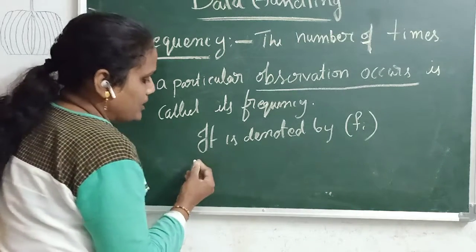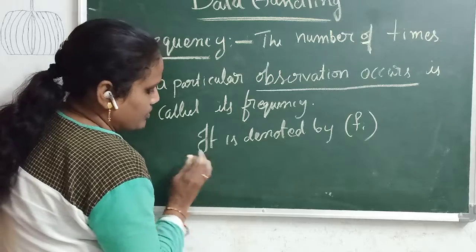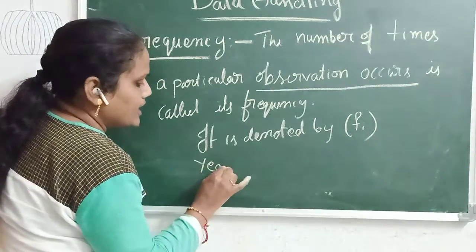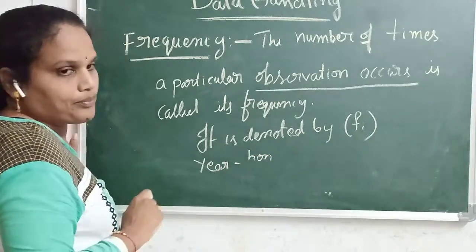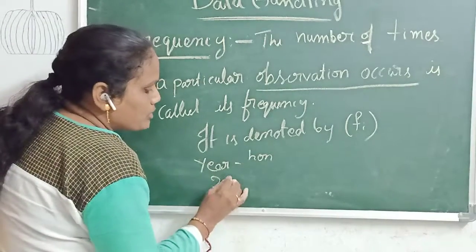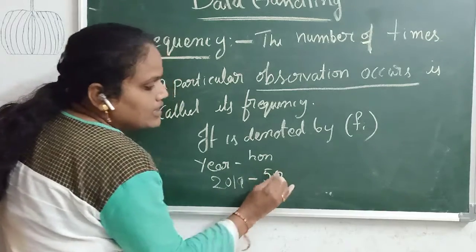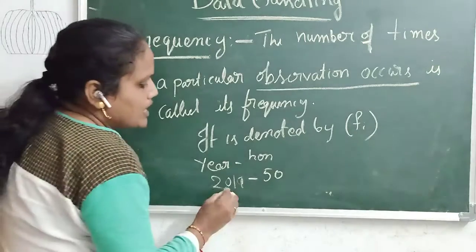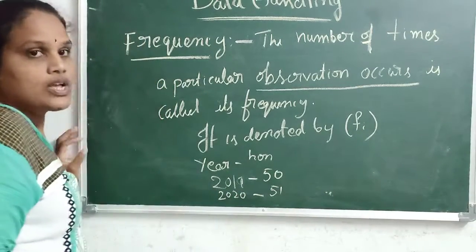For example, in one year, how many Sundays come? In 2019, say 50 Sundays come. In 2020, 51 Sundays come.